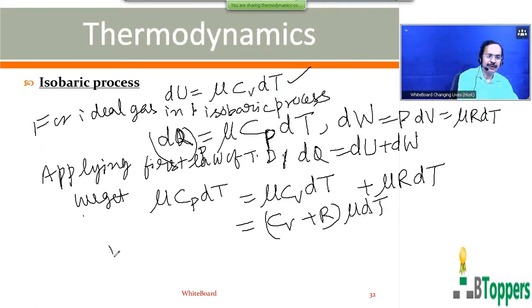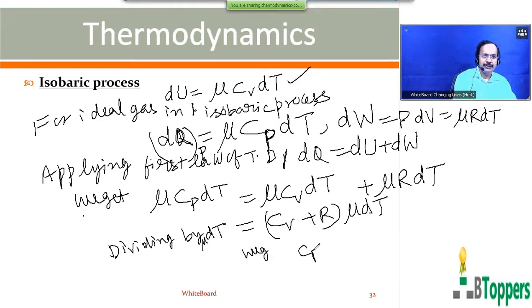So if you divide this equation, please don't write running notes. I will give you the notes later in my next class for the same discussion. Dividing by nu dT, we get here Cp equal to Cv plus R.